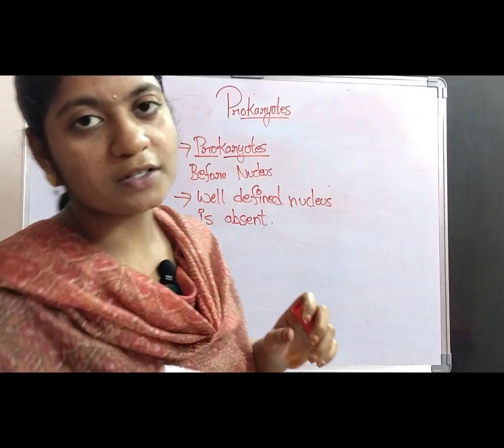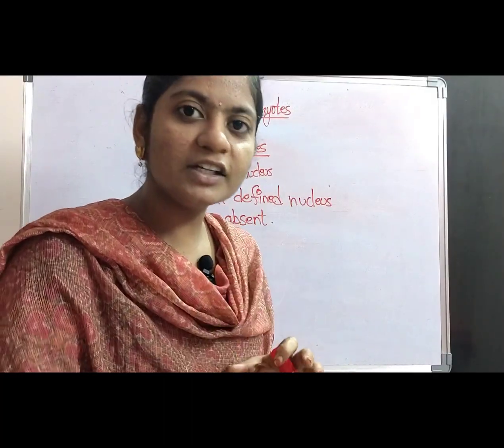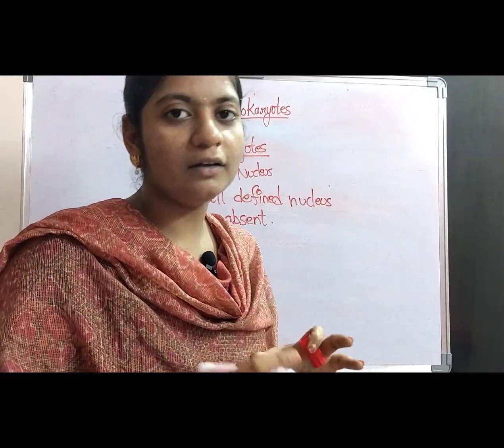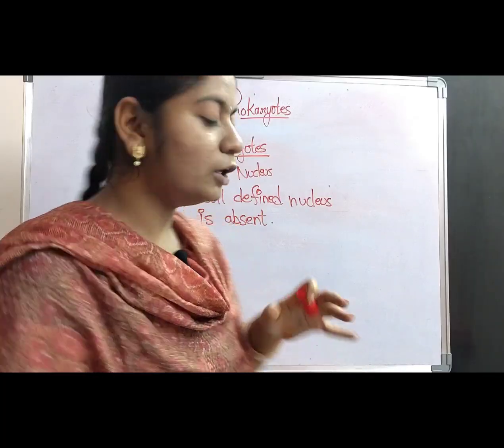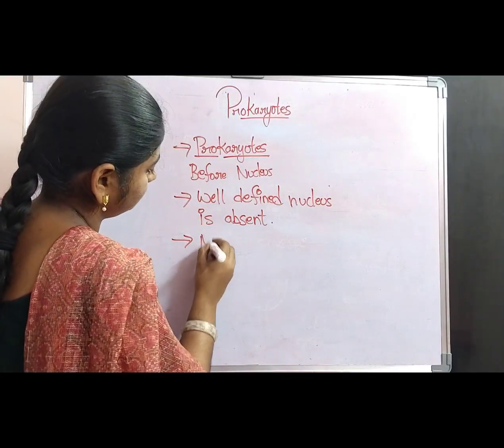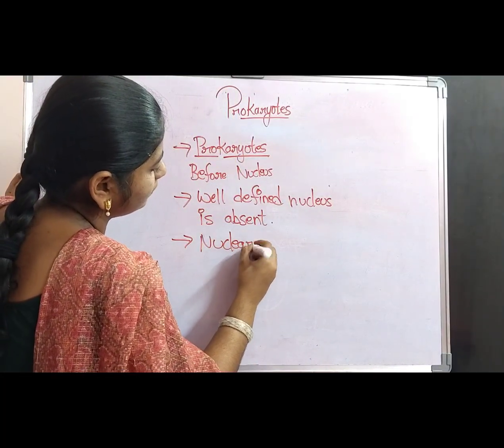So, the nucleus which is present in the prokaryotic cell is only partially developed, not fully developed, and it is also not surrounded by a nuclear envelope. Nuclear envelope is absent.